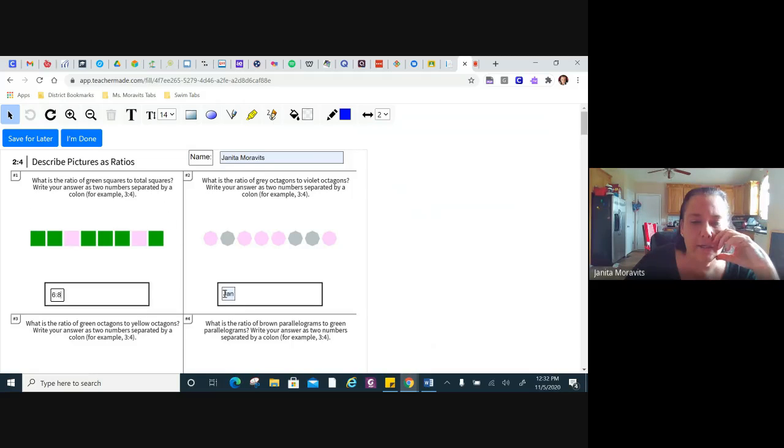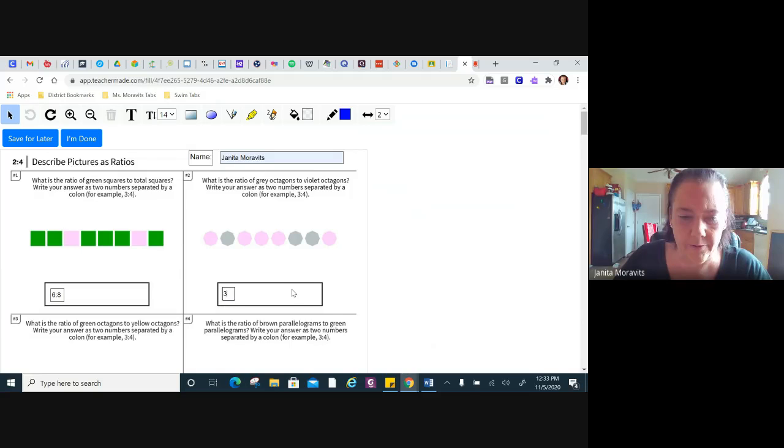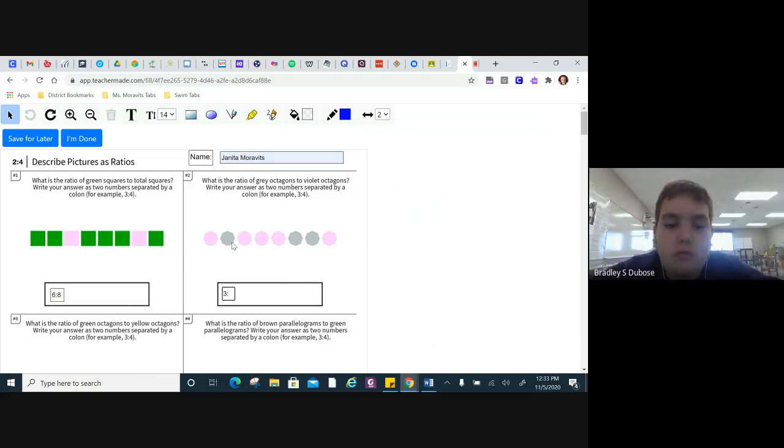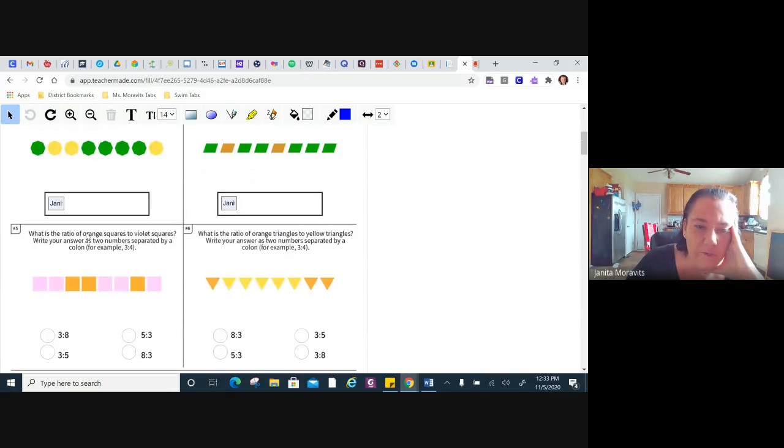All right. Take a look at this one over here. The ratio of gray to violet. This time they're asking you about the colors. Well, how many gray ones do we have there, guys? How many gray ones? Come on, somebody tell me. 3. Okay. How many violet ones do we have? 5. There you go. So 3 to 5. All right. So that's how you take care of these questions there.